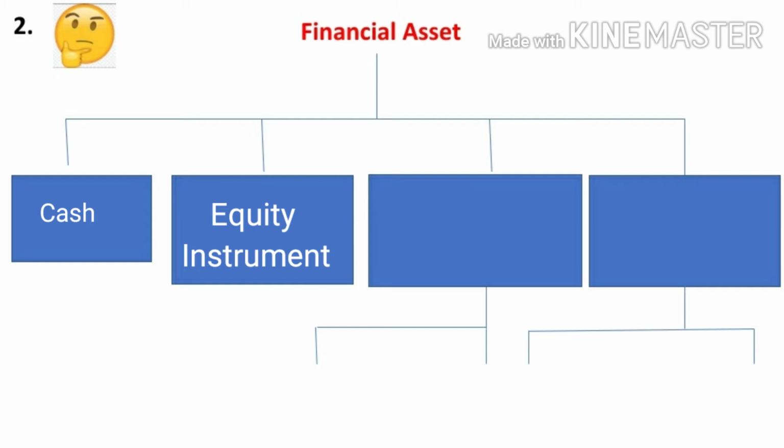Next one, equity instrument of another entity. Equity instrument of another entity is nothing but investment in equity. For example, if A holds shares in another entity, B entity, it means he is investing in another entity. So this is the meaning of equity instrument.